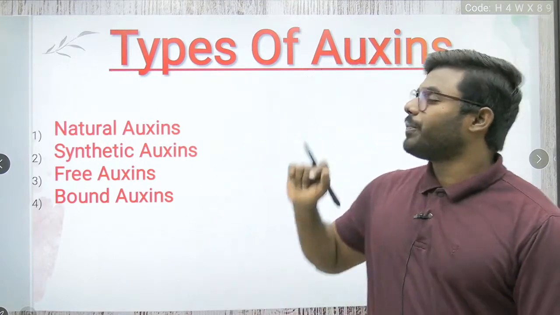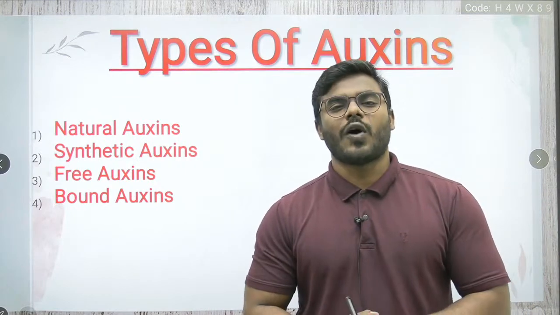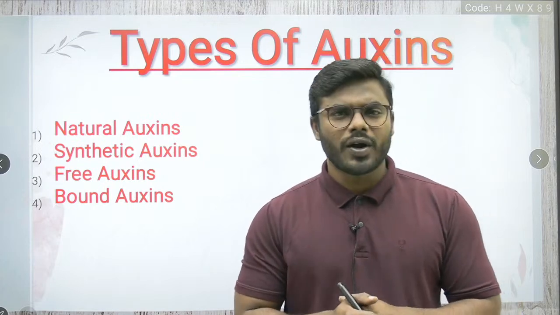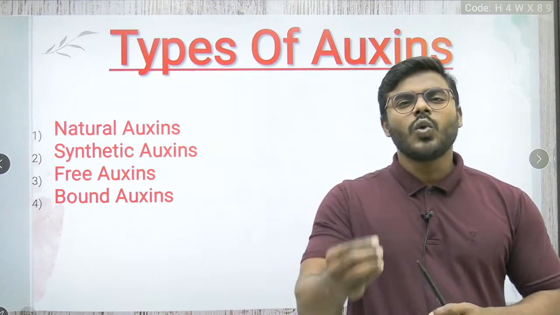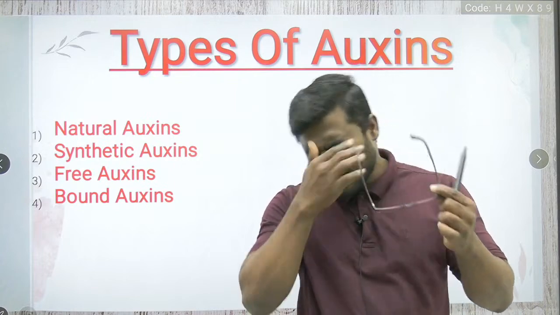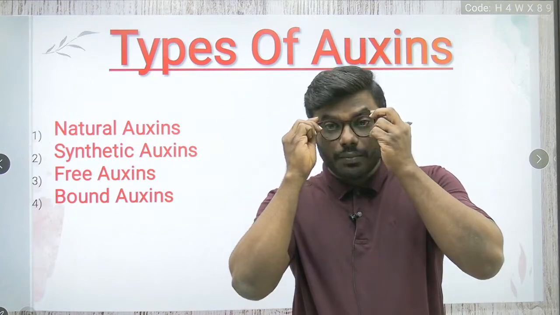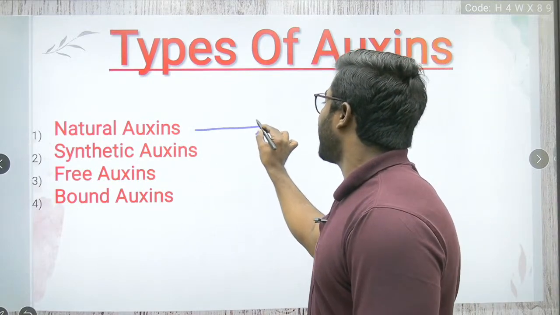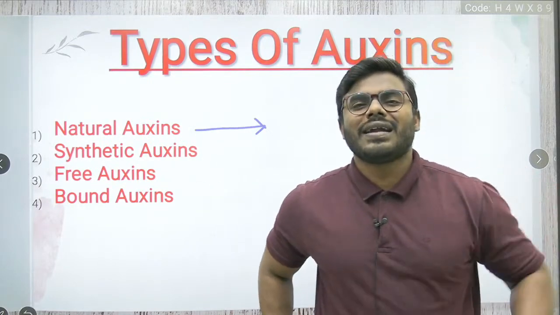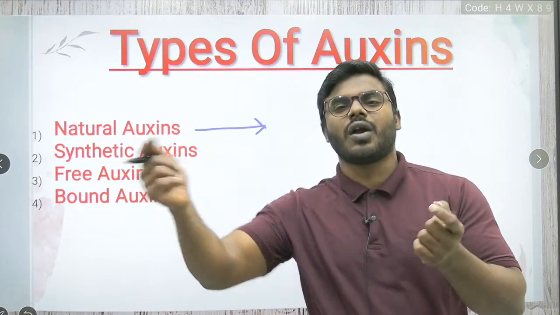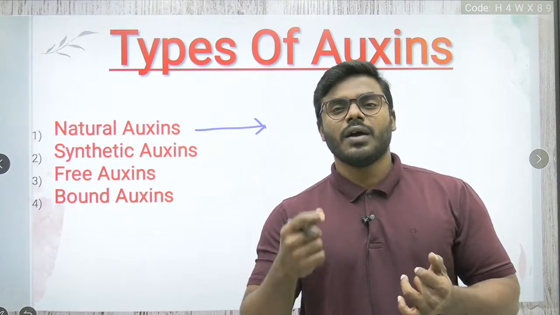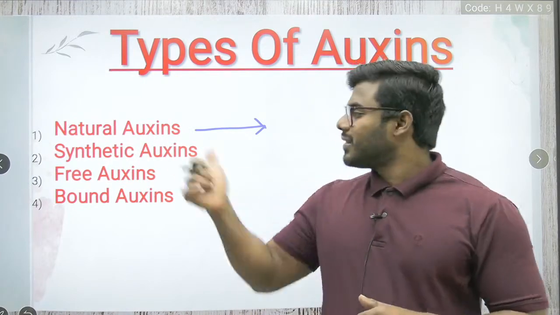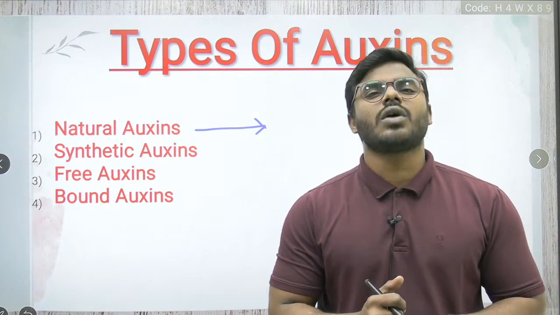Okay, friends, what are the types of auxin? See, there are many types of auxins present in the plant body, but depending on how they are derived, we categorize them into different types. So the first one we can call the natural auxins. Every student follow me. How can I define the word natural auxin? The name itself is indicating, right? The auxin which is derived naturally in the plant body. That is what we call natural auxin.